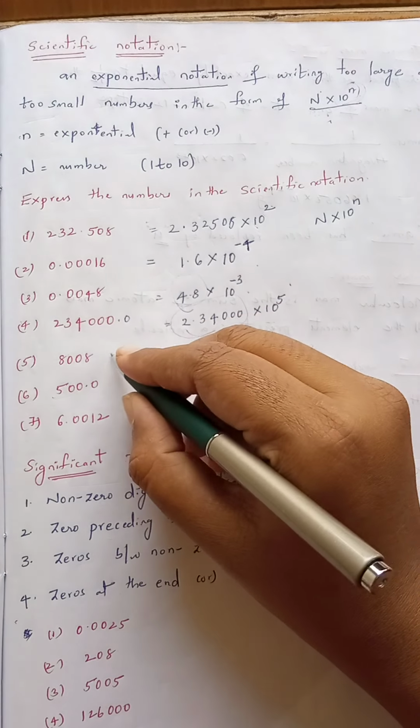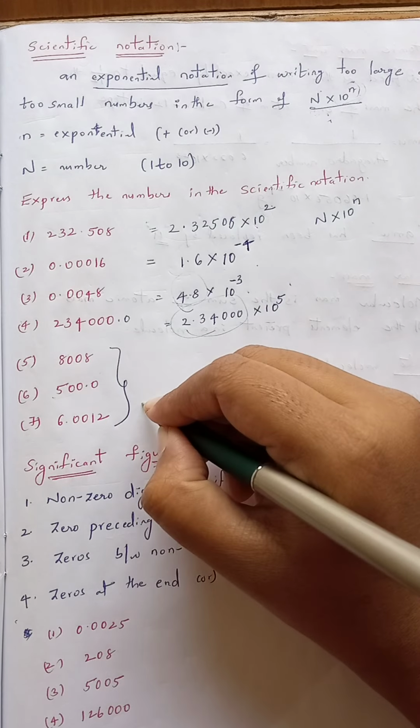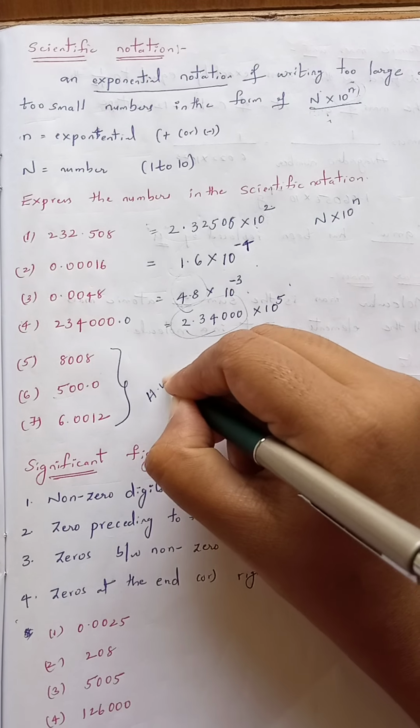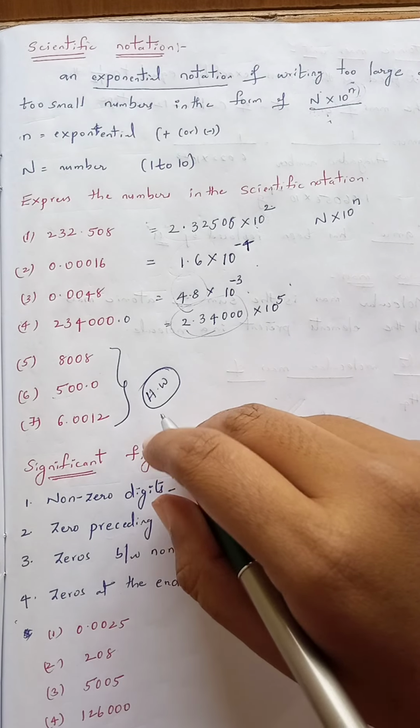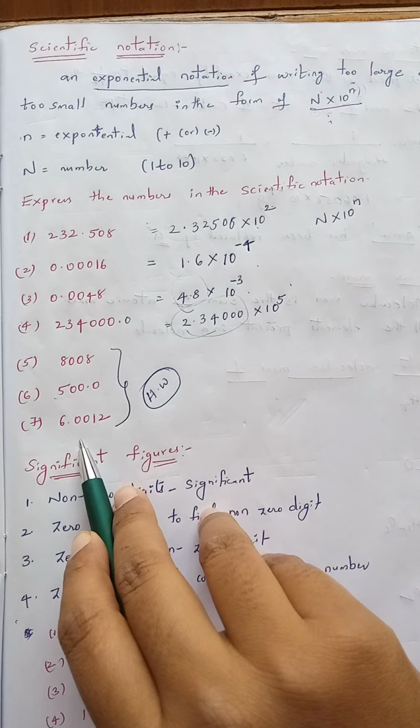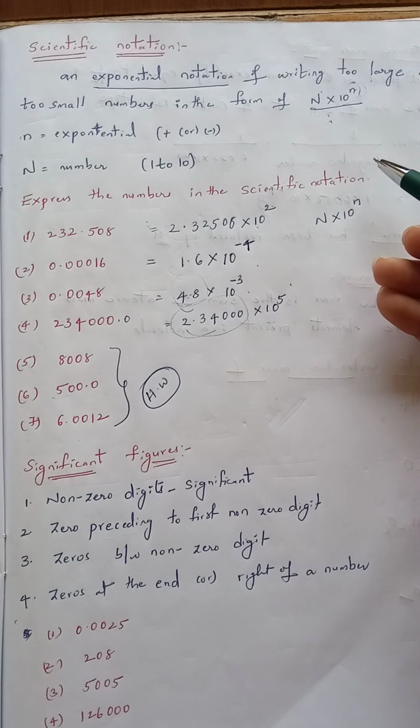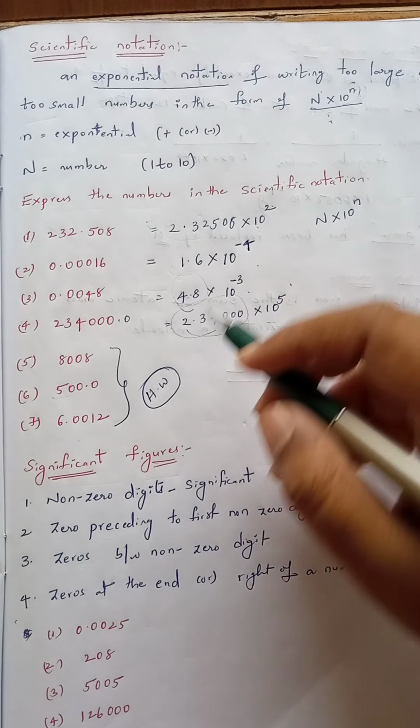Like this, you just try to solve these 3 questions. This is homework for you. Try to convert these numbers into scientific notation, okay, and send the answers to me.